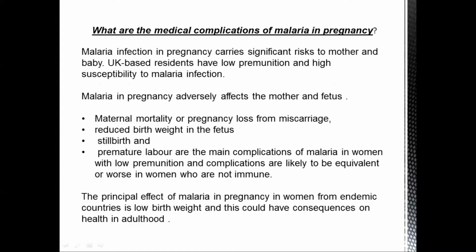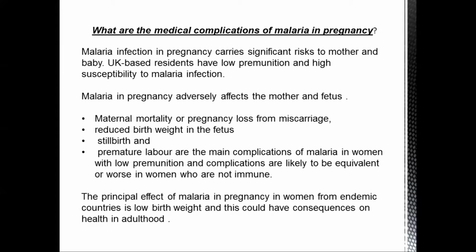Now, what are the complications of malaria in pregnancy? Malaria will affect the mother as well as the baby. In terms of complications, it can cause pregnancy loss through miscarriages, or if it is severe enough, it can cause maternal mortality. And for the baby or fetus, it can cause reduced birth weight in the form of small for gestational age, as well as stillbirth and premature labor.